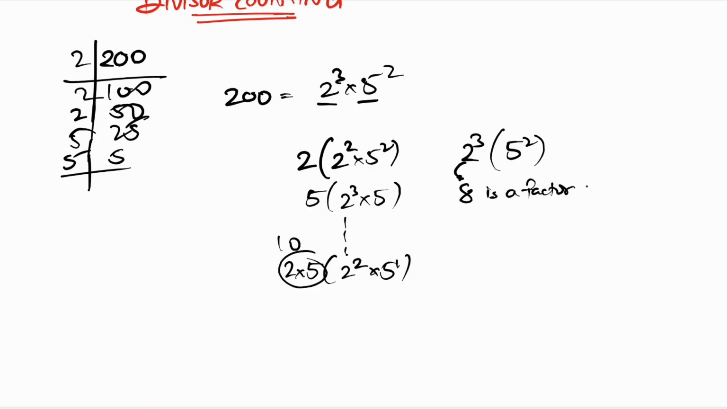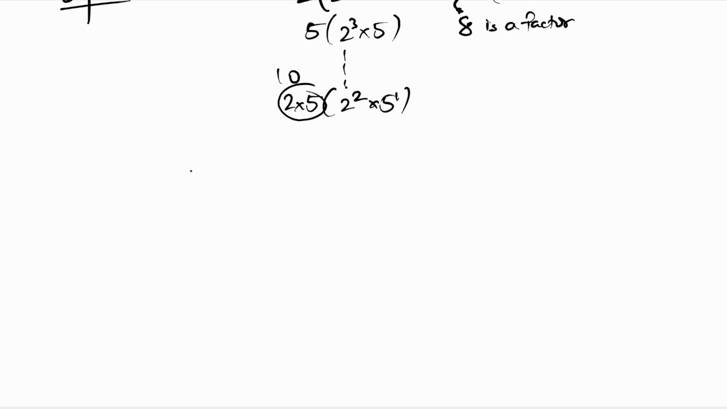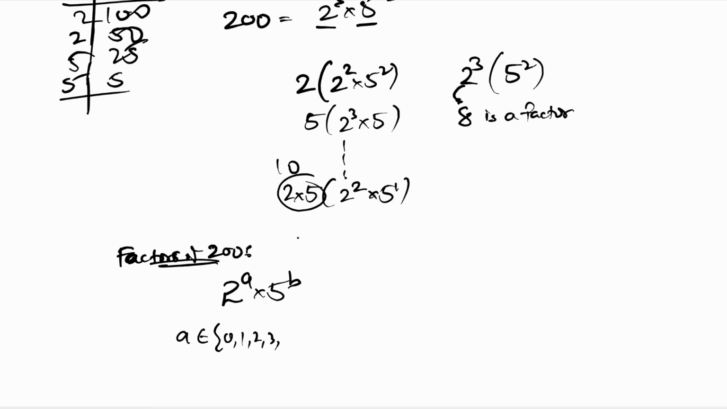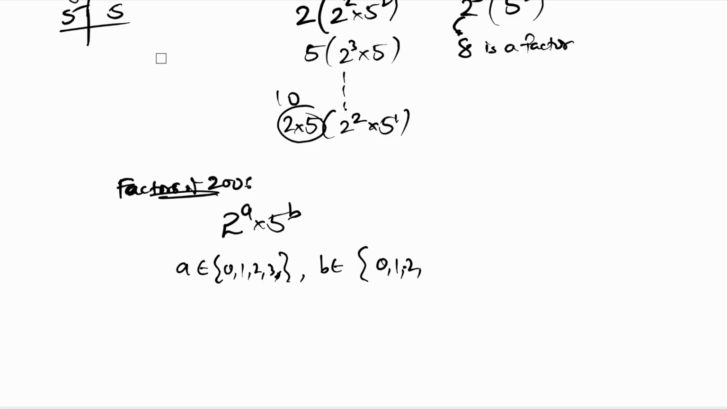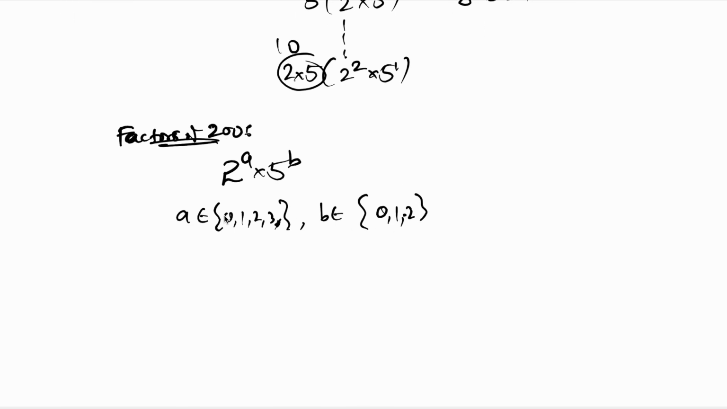So this process indicates that all the factors of 200 have a certain form. If I want to write the general form of the factors of 200, I can say the factors of 200 are of the form 2 raised to a into 5 raised to b, where a belongs to the integer set 0, 1, 2, 3, and b belongs to the integer set 0, 1, 2. So the possibilities for the power of 2 are 0, 1, 2, or 3, and the possibilities for the power of 5 are 0, 1, or 2.